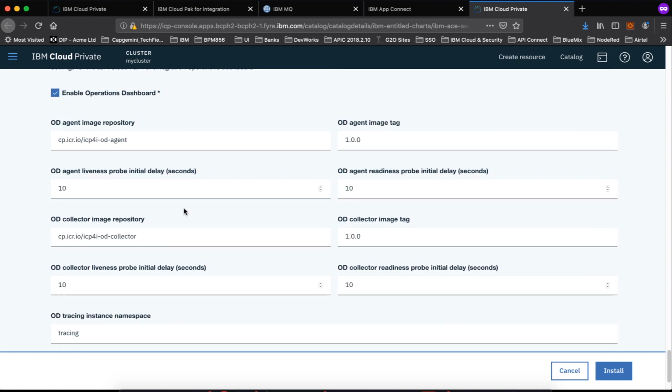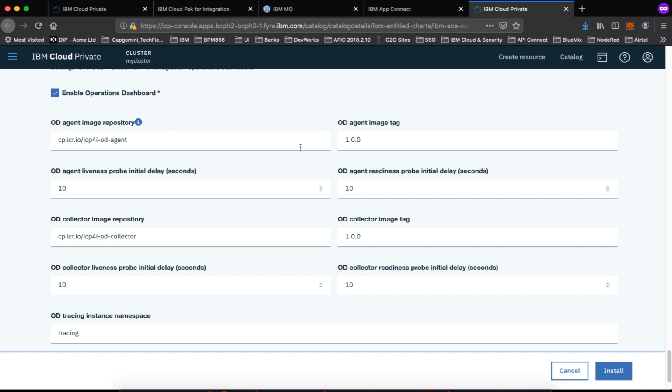Along with the integration server container, it will infuse two more containers. One is the operational dashboard agent and the other is the operational dashboard collector. These two components will help us to pull out the required information and push it into the operational dashboard.